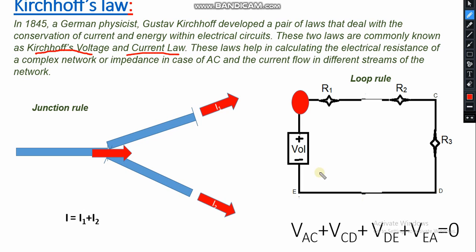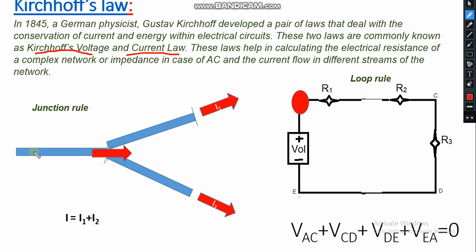Now again here, if we apply voltage from here, the voltage from A to C, plus C to D, and D to E, and E to A, all the voltage acting here must be equal to 0. These are the two laws we will use: the loop law and the junction law.